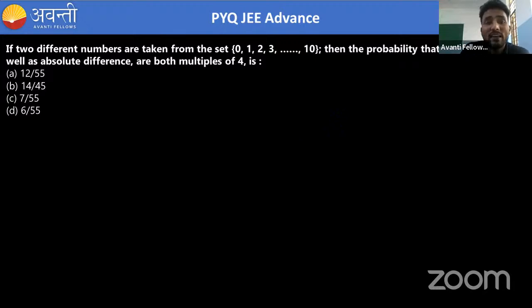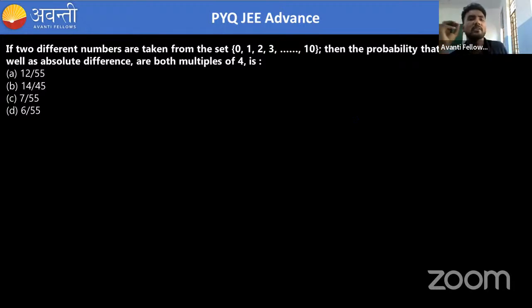Okay. So what they are asking: if two different numbers are taken from the set 0, 1, 2, 3 up to 10, then the probability that their sum as well as absolute difference are both multiples of 4. Okay. So one thing we know is the total number of numbers, guys.